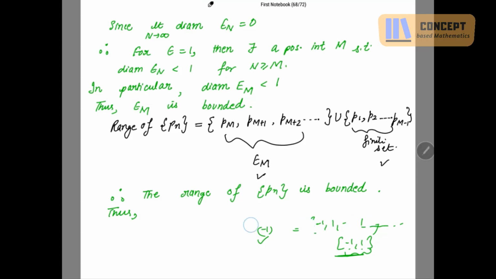Similarly, this is the range of Pn, the Em set union the remaining points. So if the range of Pn is bounded, as Em is also a bounded finite set, then if the range of Pn is bounded, that means this Pn is also a bounded sequence. So thus the sequence Pn is bounded.